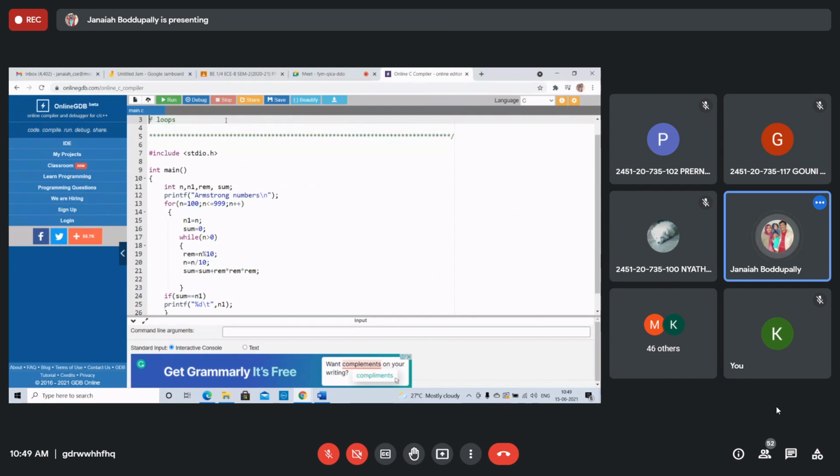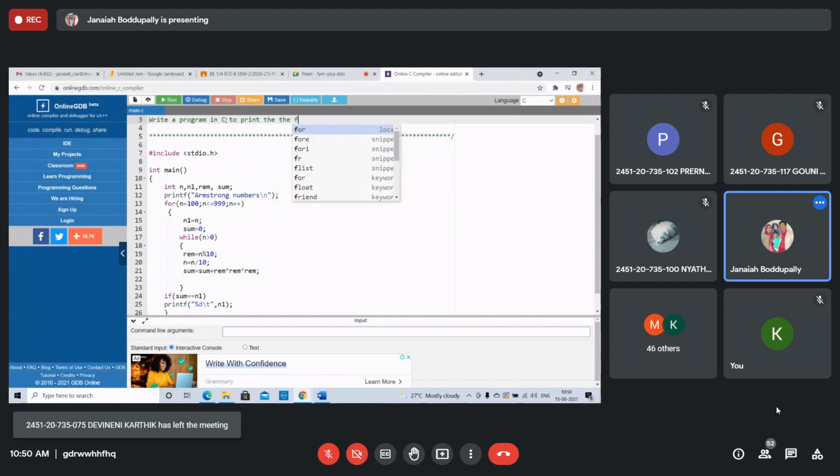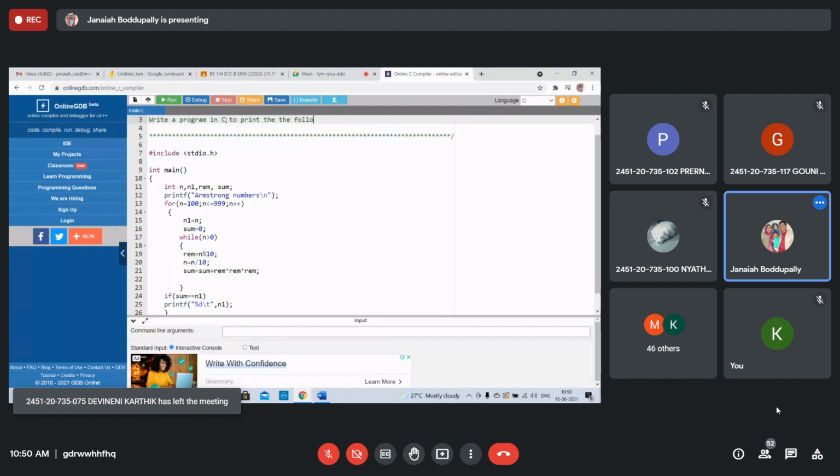Write a program to print stars like the following pattern.